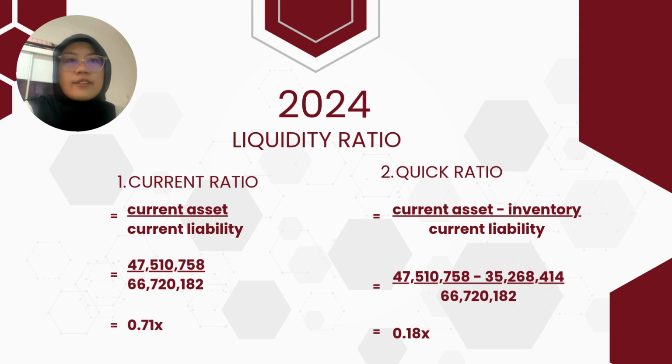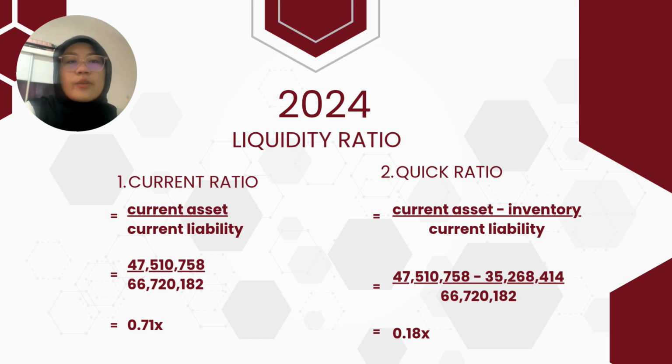First, let's look at liquidity, which measures the company's ability to pay off its short-term debt. For 2024, the current ratio resulted in 0.71 times. This is calculated by dividing current assets by current liabilities. A ratio below 1.0 suggests that for every 1 ringgit of debt due within a year, the company only had 71 cents in liquid assets.